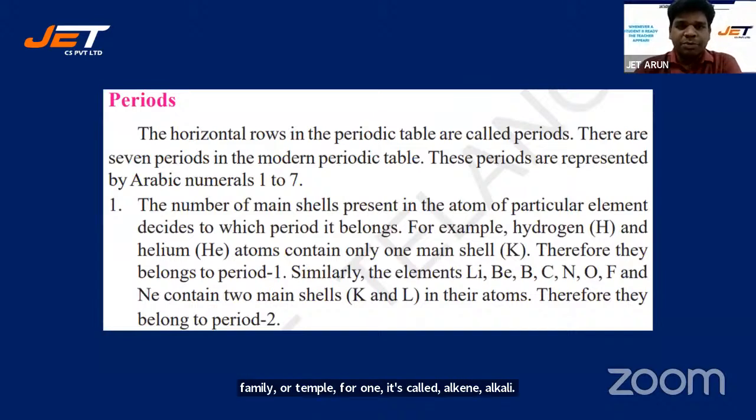Right. Let's look at what we mean by periods. The horizontal rows in the periodic table are called periods. There are 7 periods in the modern periodic table. These periods are represented by Arabic numerals 1 to 7.